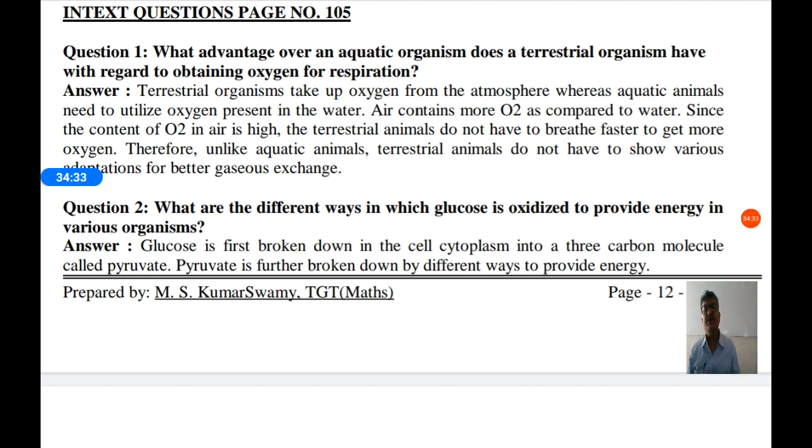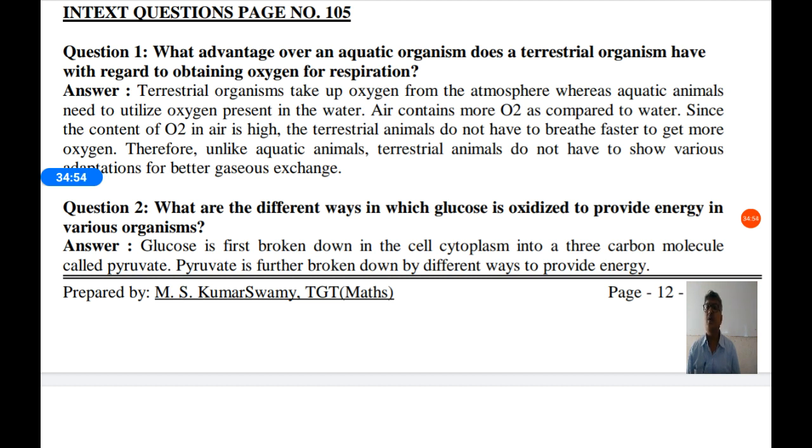So they breathe very slowly and get large amount of oxygen. Terrestrial organisms take oxygen from the atmosphere, whereas aquatic animals need to utilize oxygen present in water. Air contains more oxygen compared to water.